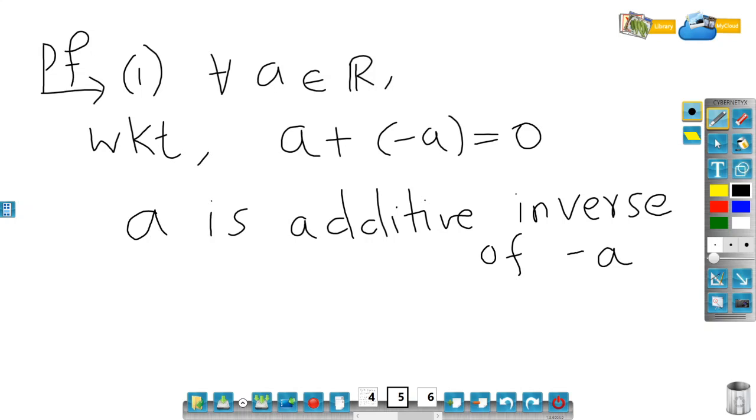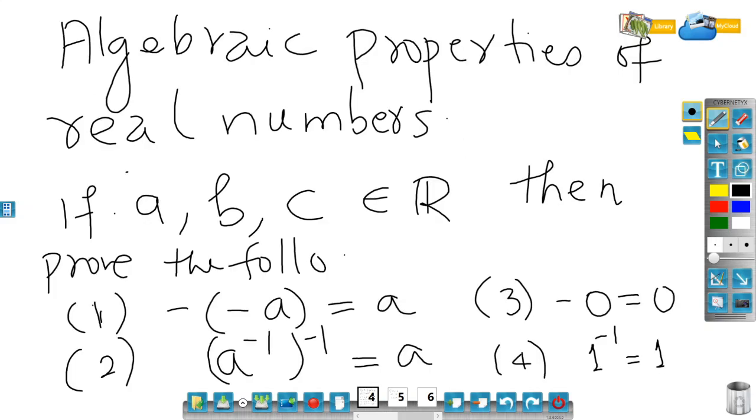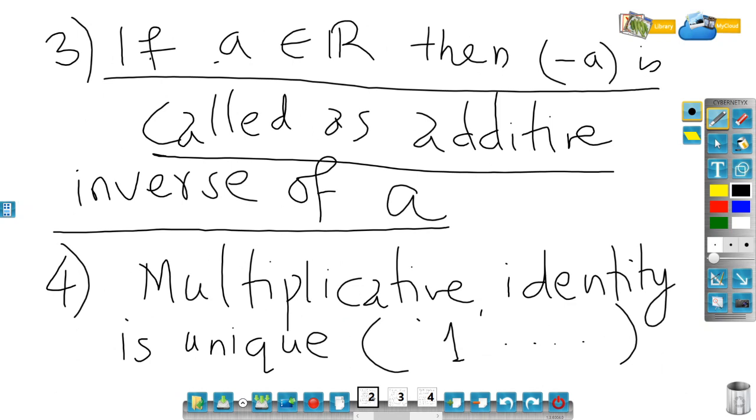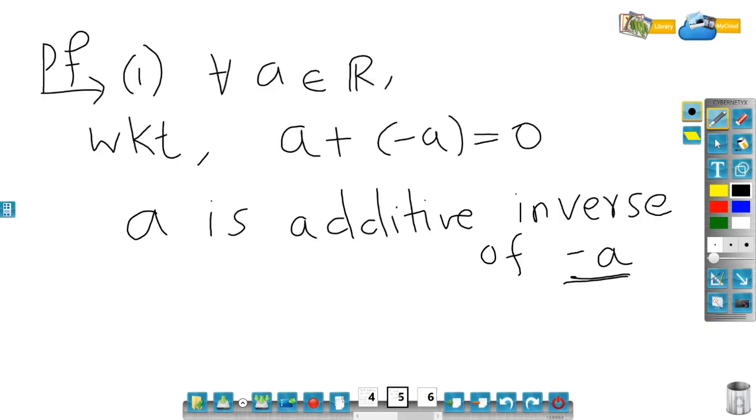But now what is the additive inverse of minus a for any real number? Let me go to the property number 3 which I have written. If I have any real number a, then its additive inverse is minus a. Now let me come here. If minus a is a real number, then what is its additive inverse? The answer to this is minus of minus a.